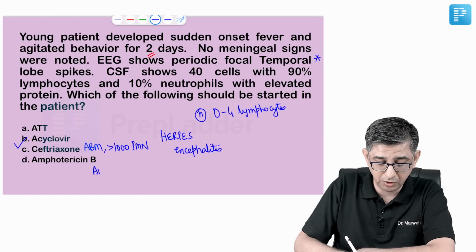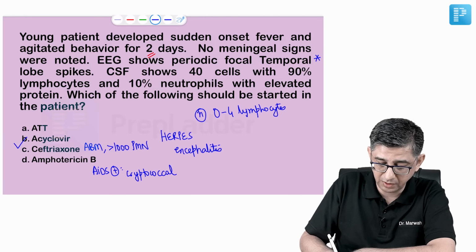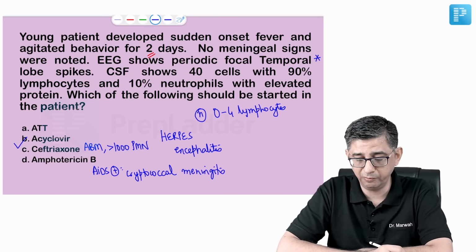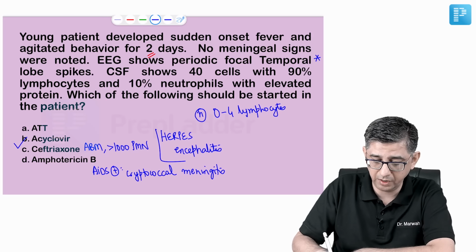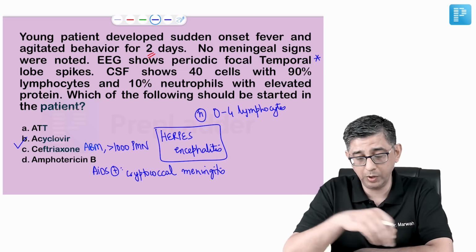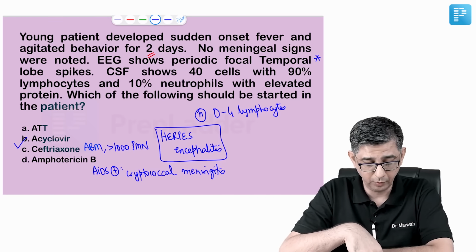So if the question was talking about an AIDS positive truck driver who's having cryptococcal meningitis, then you would definitely be thinking of amphotericin B as the answer. So it's always a good idea to look at the other options in the MCQs also, though this was fairly a straightforward case of viral encephalitis. Remember, herpes simplex 1 has a predilection for the temporal lobe. That was the key word in this relatively long stem question. Moving to the next one.